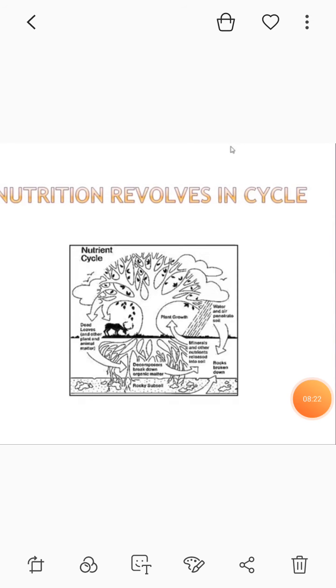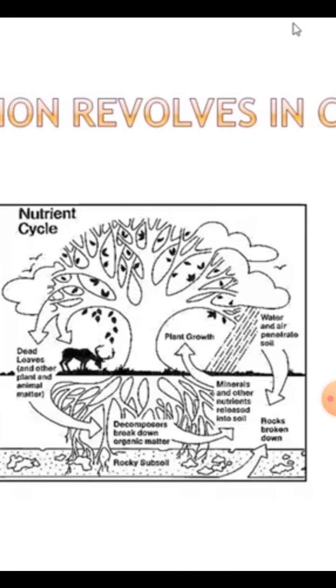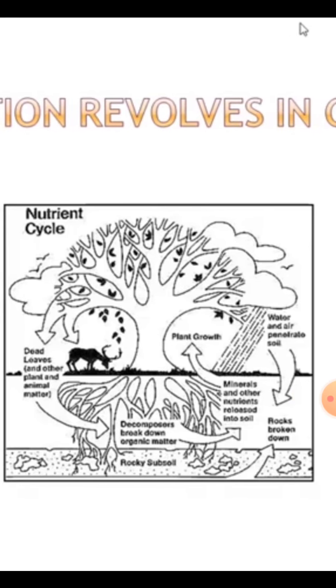Now I will learn about the nutrient cycle. See this picture. Nutrient cycle: water and air penetrate soil, then rocks are broken down. Minerals and other nutrients are released into the soil and then the plants grow. Decomposers break down organic matter, such as rocky subsoil, dead leaves, and other plants and animals.